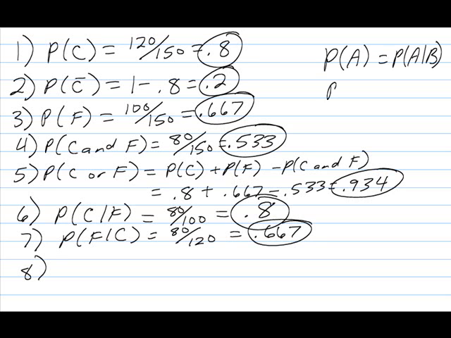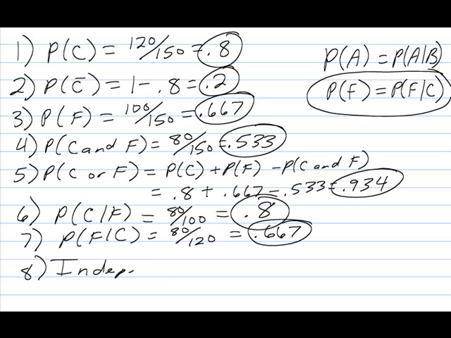So in this case, if the probability that someone favors combining city county government is equal to the probability they favor combining city and county government, given that they live in the city, if this is a true statement, then these are independent. So in this case, these are independent. And the reason being is because of this relationship. The probability of F equals the probability of F given C, which means living in the city does not affect whether or not someone favors combining city and county government.